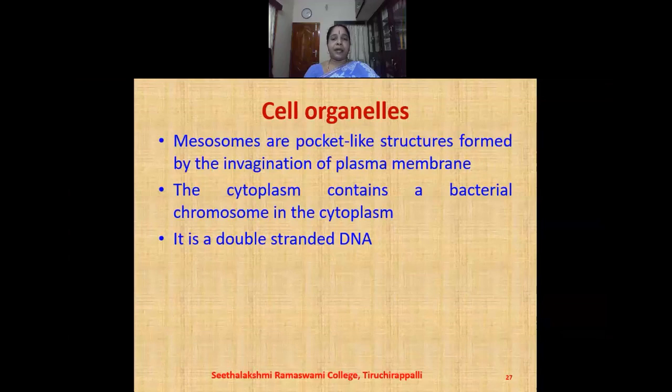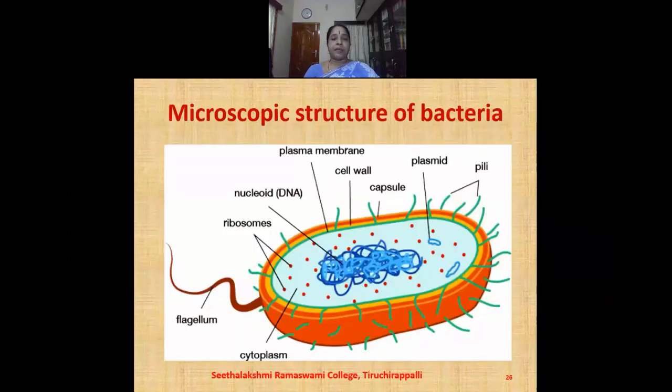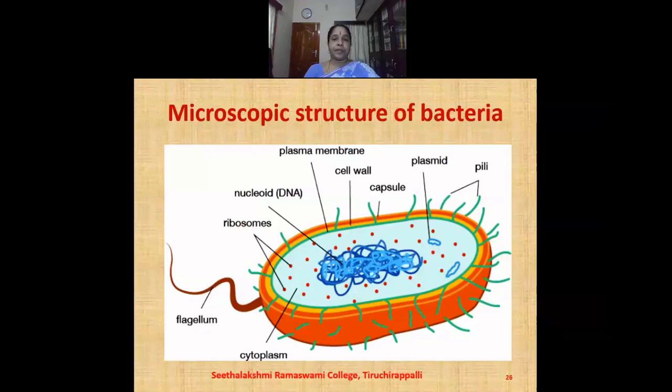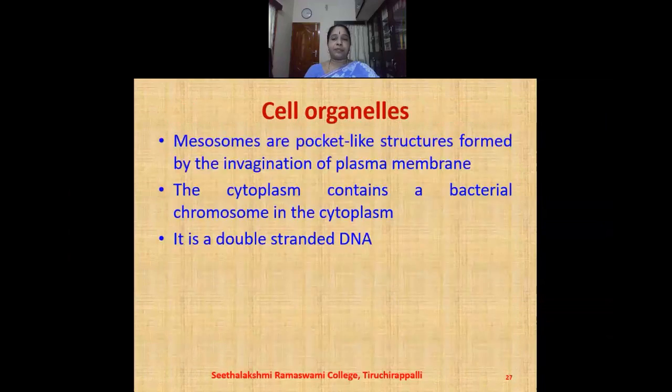The cytoplasm contains a bacterial chromosome. It is a double-stranded DNA. In this image, we can find the double-stranded DNA. It is not surrounded by a nuclear membrane, hence the nuclear material of bacteria is called the nucleoid. Some bacteria contain an extrachromosomal circular DNA called the plasmid. So there is the presence of plasmid in the structure of the bacteria, and this is also represented in the image.